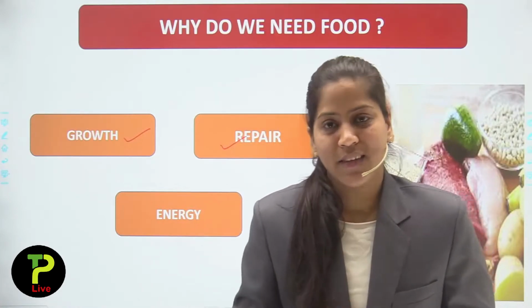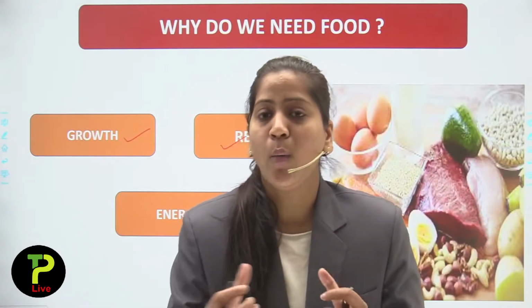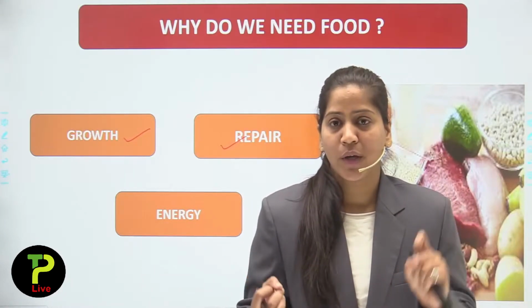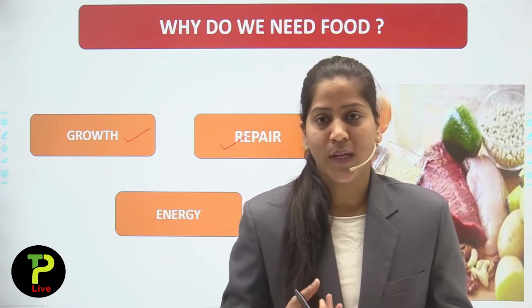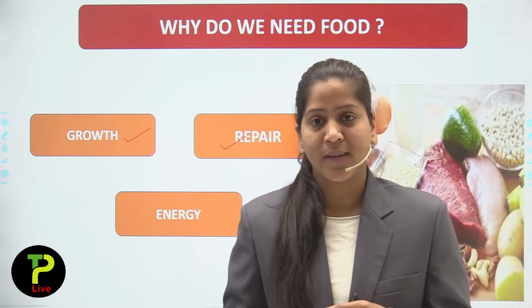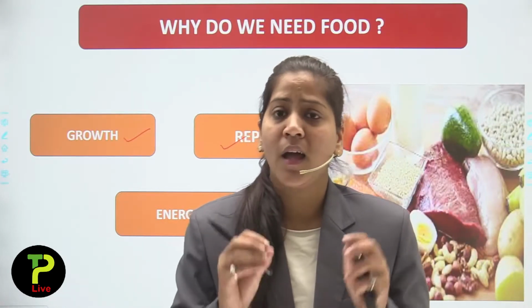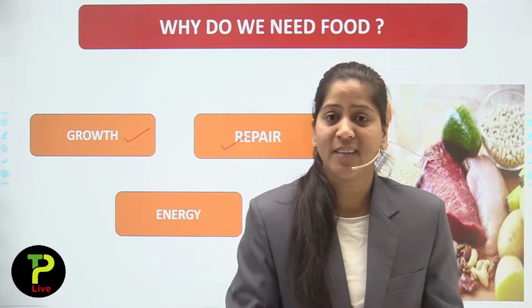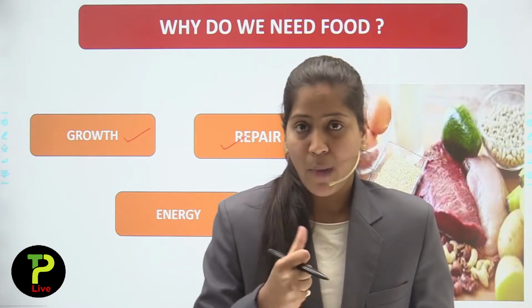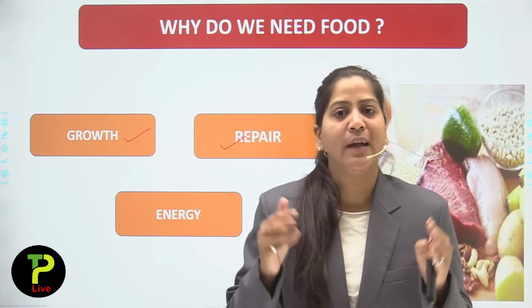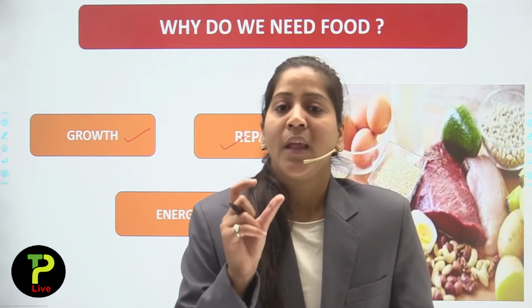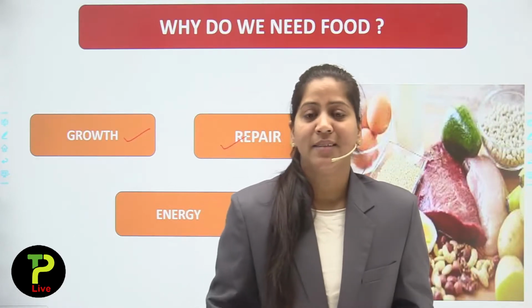A balanced diet is all the components: carbohydrates, fats, proteins, vitamins, minerals. If all the components are present in a required amount in a food, that diet is a healthy or balanced diet.